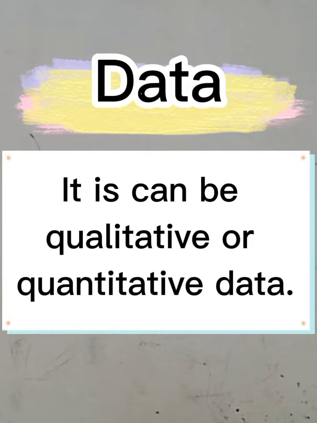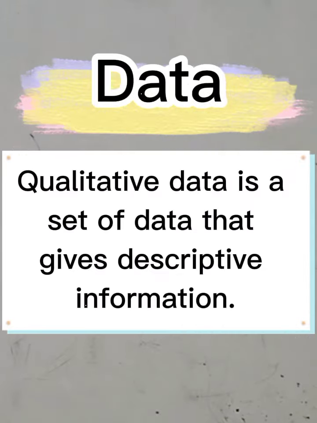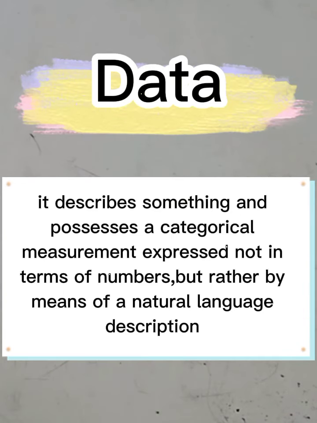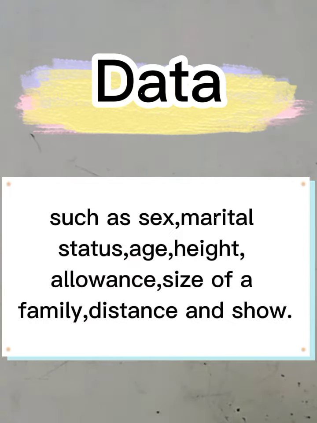Data can be qualitative or quantitative. Remember that qualitative data is a set of data that gives descriptive information, take note, descriptive. It describes something and possesses a categorical measurement expressed not in terms of numbers, but rather by means of a natural language description, such as, for example, sex, marital status, age, height, allowance, size of the family, and others. Those are some examples of qualitative data.